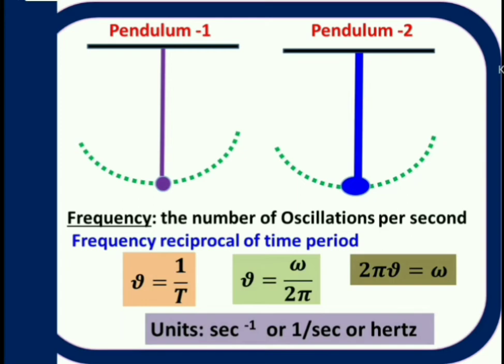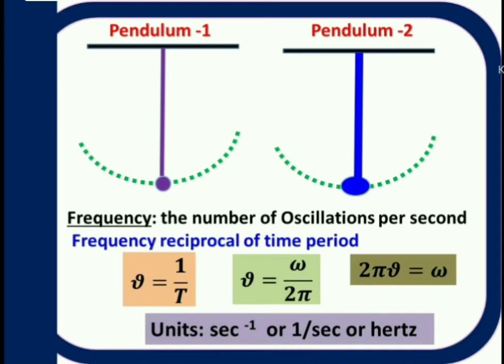It is denoted with nu. Definition is nu is equal to 1 by t. Here t is time period. Units are 1 by second or second inverse. In another way you can say frequency units are hertz.